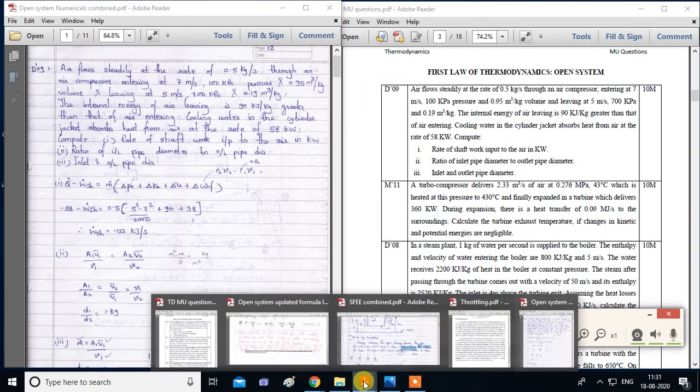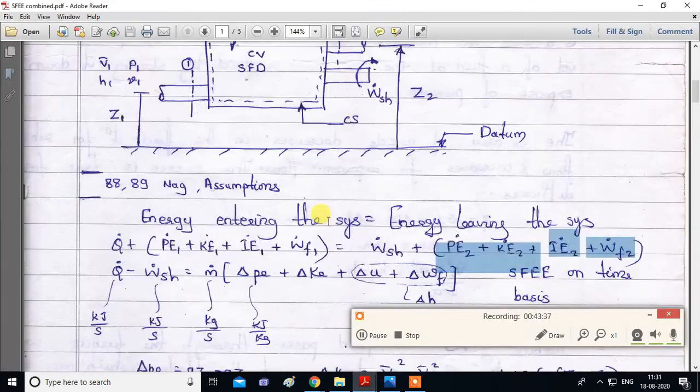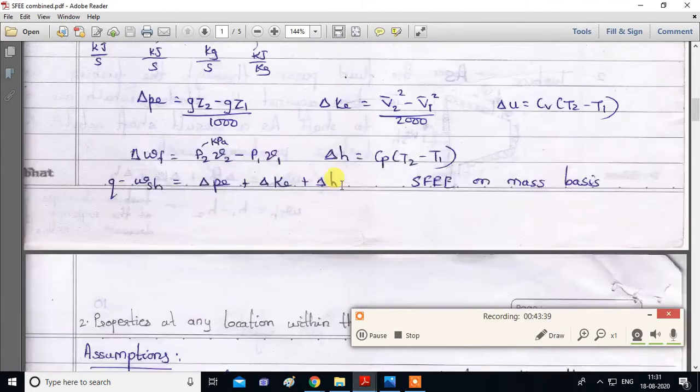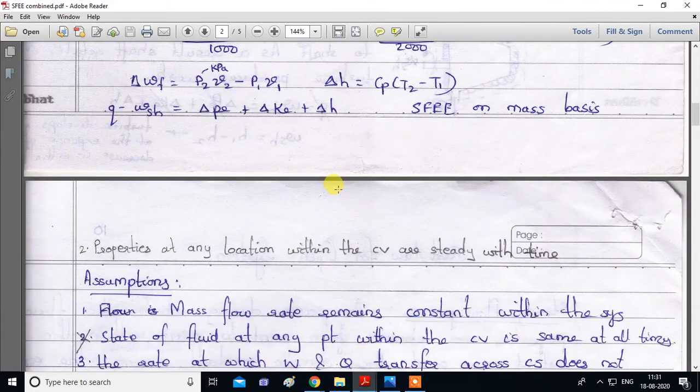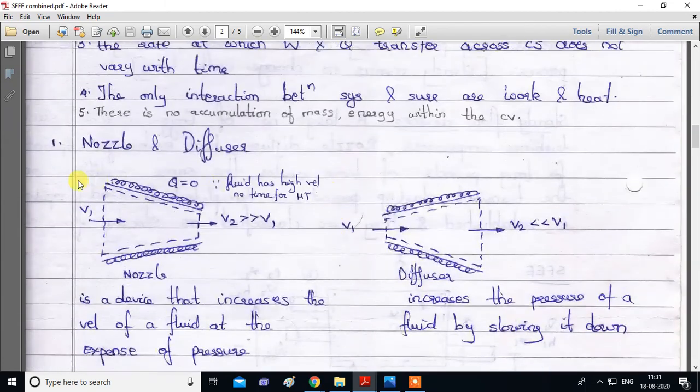Now we'll quickly see all the derivations related to the steady flow energy equation. So the first device is nozzle and diffuser. This is a nozzle where the cross-sectional area is reducing. What is the function of a nozzle? It is a device that increases the velocity of a fluid at the expense of pressure. So pressure reduces but velocity increases.